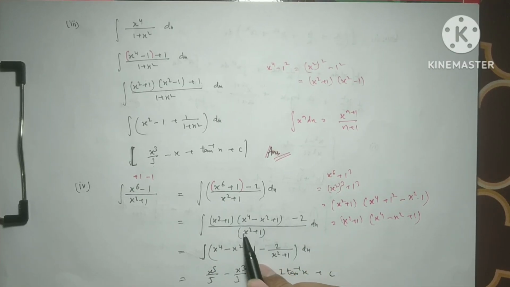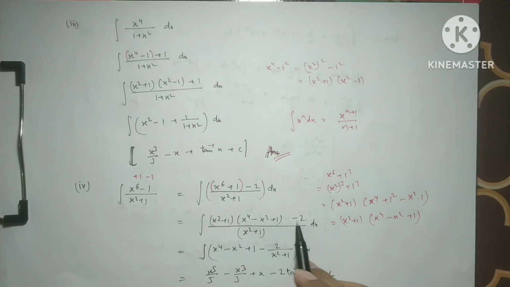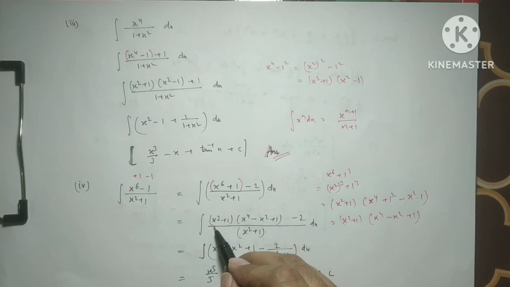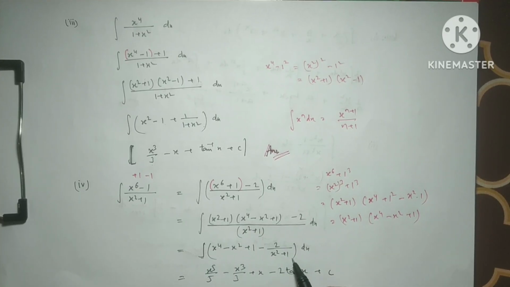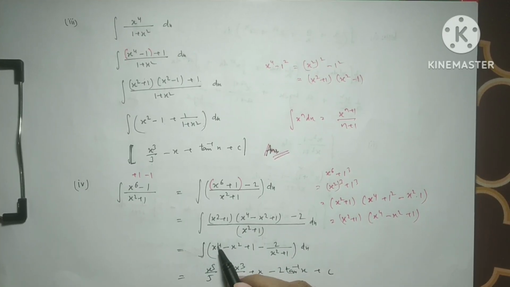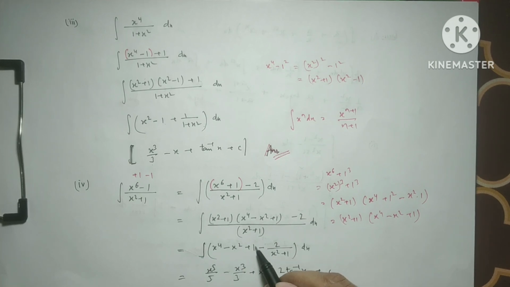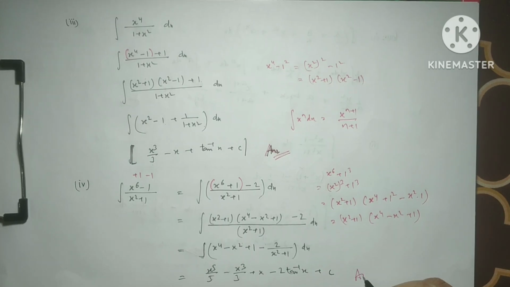When we distribute this LCM on these two parts, this one will be cancelled out, we get this, and minus 2 over x square plus 1. On integration using the power formula, this becomes x to the power 5 over 5 minus x cube over 3, and this has no power, so on adding 1 we get x. On extracting 2, we have 1 over x square plus 1, that is the formula of tan inverse x. So this is the final result.